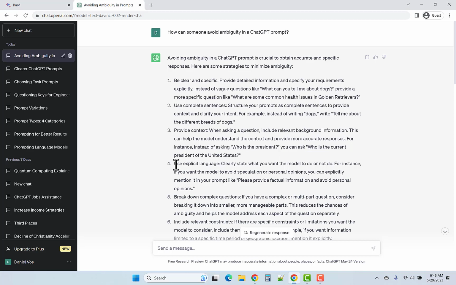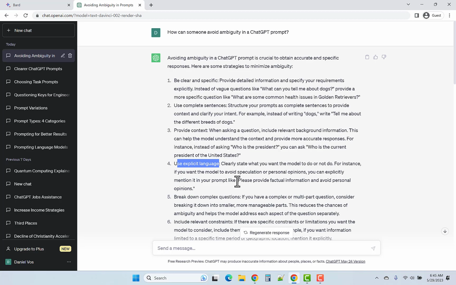Right? Use explicit language. Now this is interesting because this gets into the realm of parameters, which has come up at least once before, where you're basically instructing ChatGPT to answer the question in a certain type of way.